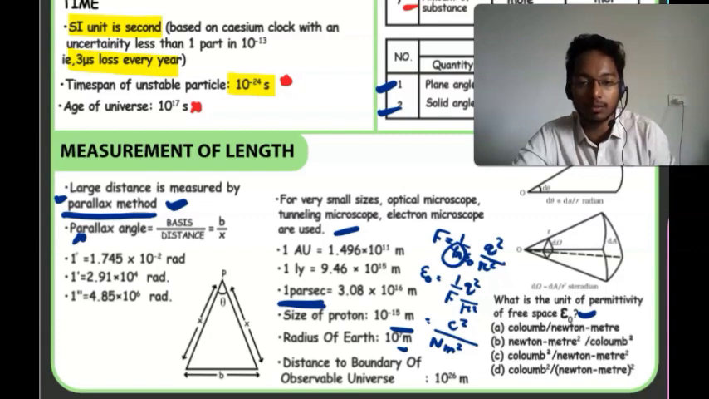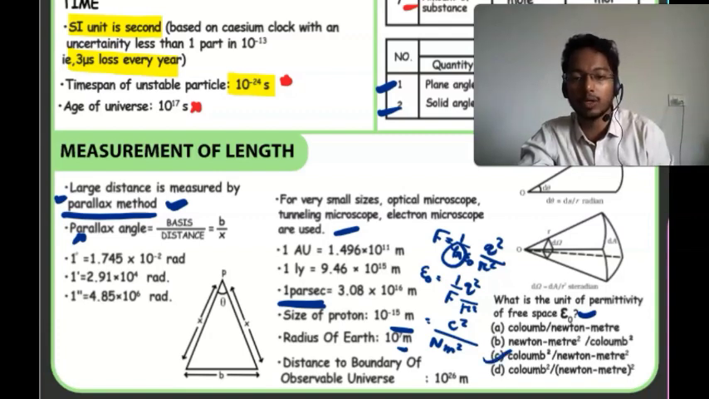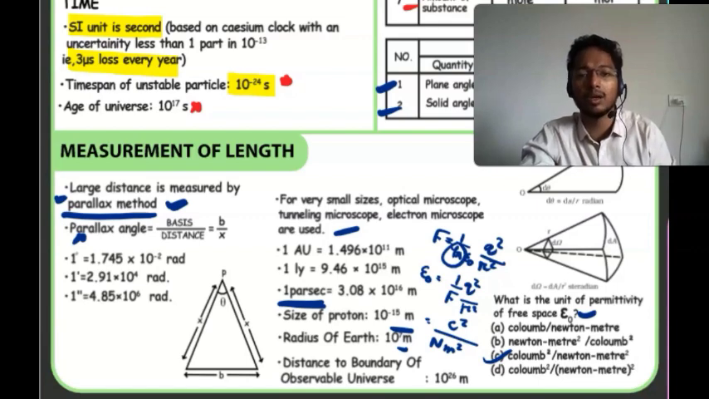Which is the answer? Coulomb square per Newton meter square, so this one is C. So like this you need to mention and do the questions. Very simple questions come in the exam from units and dimensions.